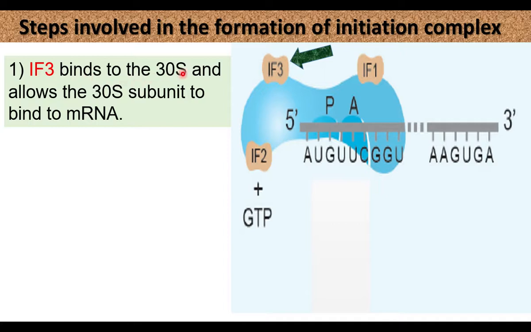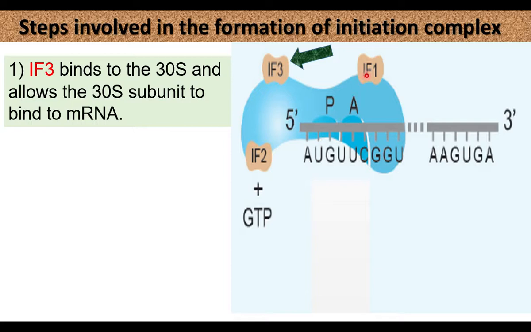IF3 binding to the 30S subunit allows the 30S subunit to bind to the mRNA. The 30S subunit and mRNA join together because of IF3.